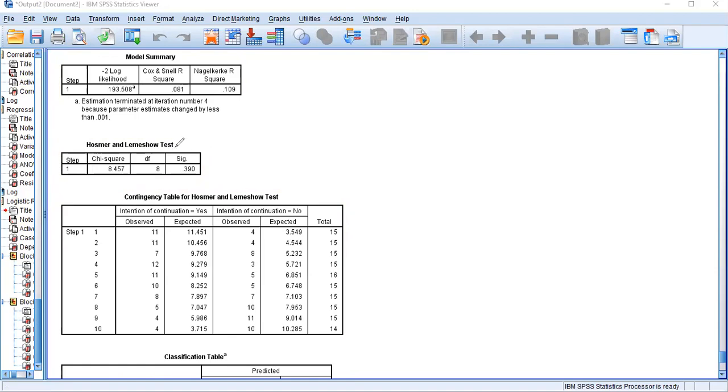In the Hosmer and Lemeshow test in binary logistic, in this case only, please don't get confused, the sig value needs to be greater than 0.05. Then only you can say your model is statistically significant. Please refer to some binary logistic YouTube videos to get more detail regarding this test.